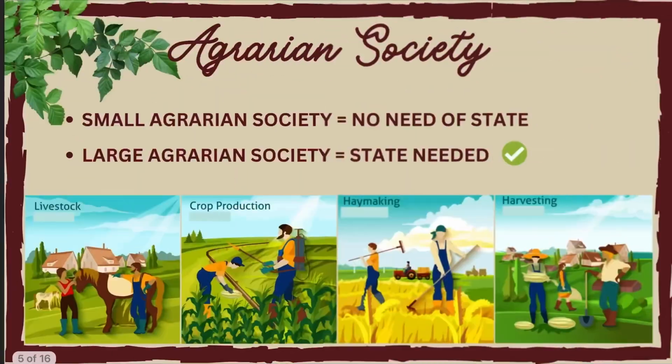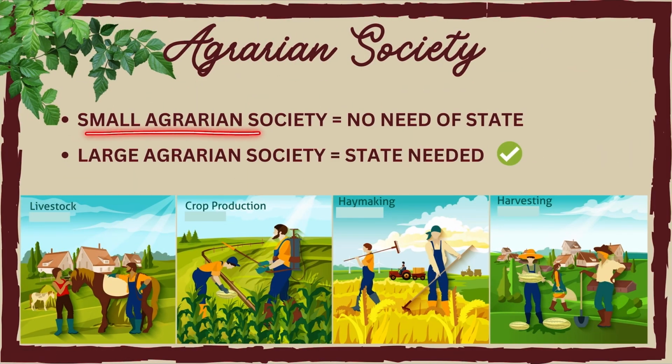Also, when the society was small, there was no need for the state. But as it grew and evolved, and became large enough, the state was definitely needed at that time. So this is how state societies actually evolved, and this is how the need of the state was felt by humanity.